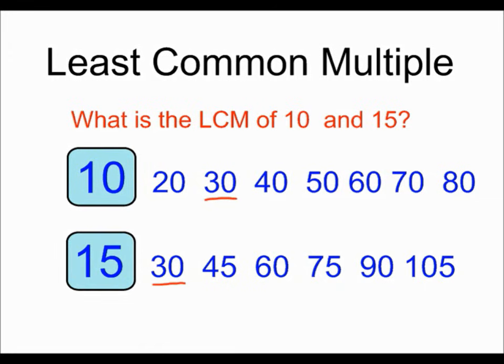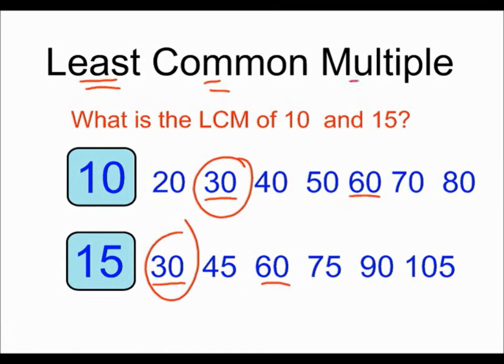They both have a 30, they both have a multiple of 60, and we would find the least, the smallest common multiple. So the least common multiple of 10 and 15 would be 30. Now that's a lot of work to list all the multiples and then look for the least common multiple. We can use the ladder method to determine the LCM. And here's how that works.